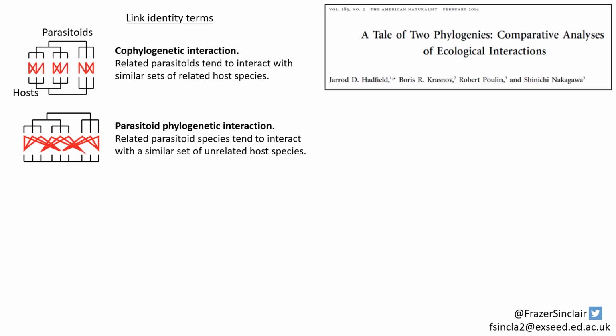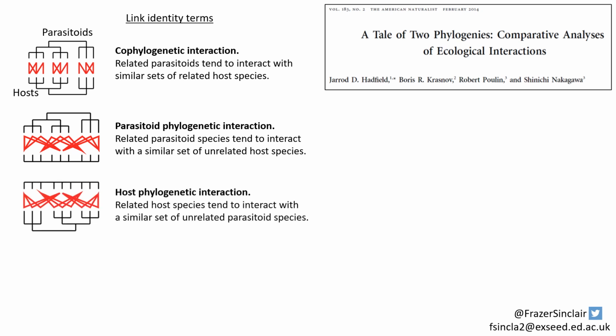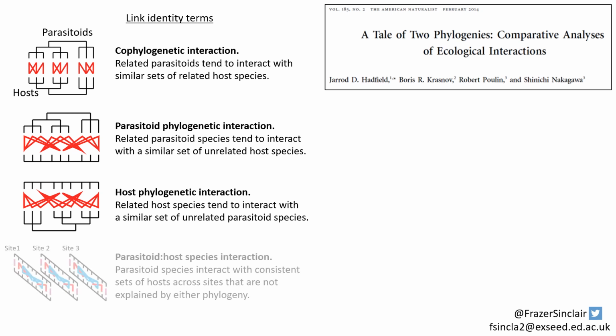We also fitted a parasitoid phylogenetic interaction term, which captures the extent to which related parasitoid species are interacting with similar sets of unrelated hosts. There's also a similar term that accounts for the same pattern but from a host perspective. And then finally, because our data incorporated multiple sites, we were able to fit a parasitoid host species interaction. And this accounts for the situation where parasitoid species are interacting with consistent sets of hosts across sites in a way that's not well explained by either phylogeny. This is an interesting term and we'll return to it in later slides.